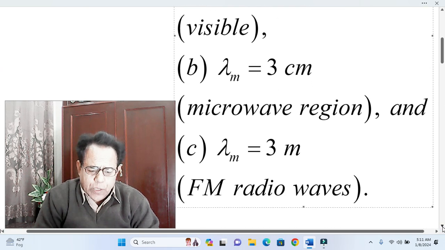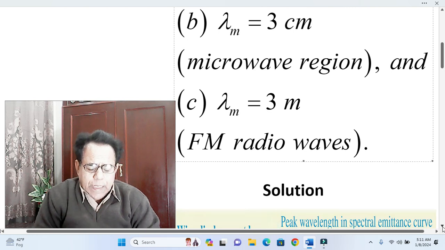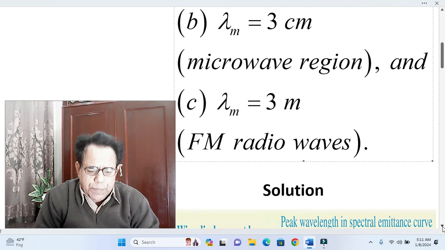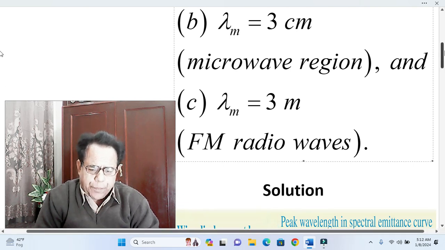So in part C, lambda m is equal to 3 meter, and this is within the frequency modulation radio waves.